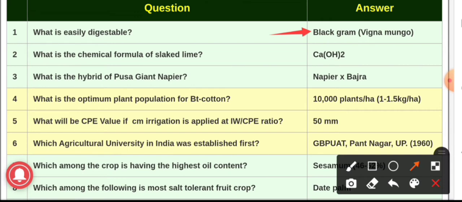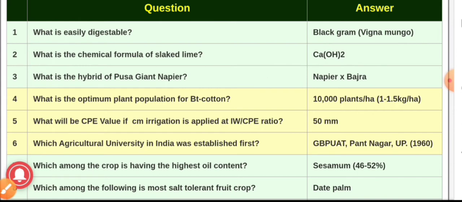Question number second, what is the chemical formula of slaked lime? And the answer is Ca(OH)2. This is the chemical formula of slaked lime. Question number third, what is the hybrid of Pusa Giant Napier? And the answer is Napier into Bajra.